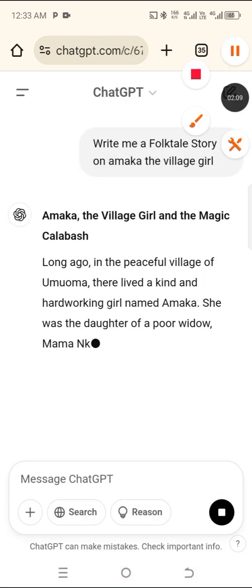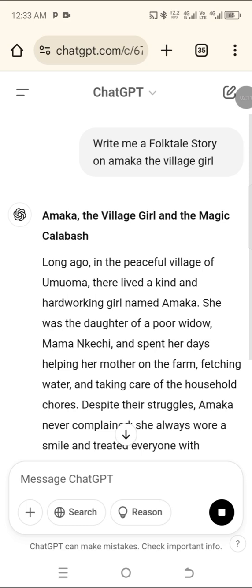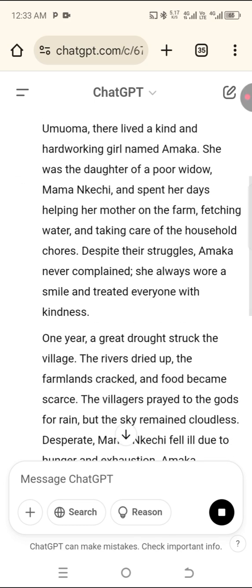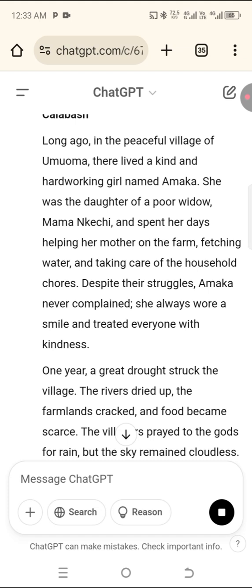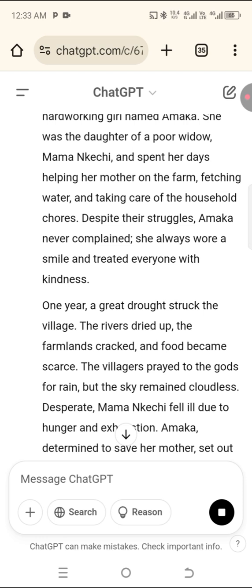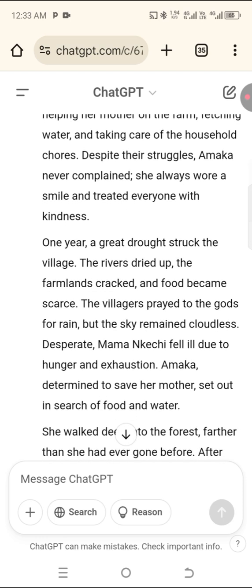So looking at this story now, it says Amaka the village girl, the magic calabash. Long ago in the peaceful village of Noma, there lived a kind and hardworking girl named Amaka. She was the daughter of a poor widow, Mama Nkechi, and spent her days helping her mother on the farm, fetching water and taking care of the household chores.